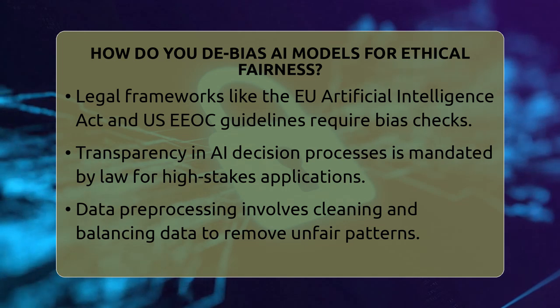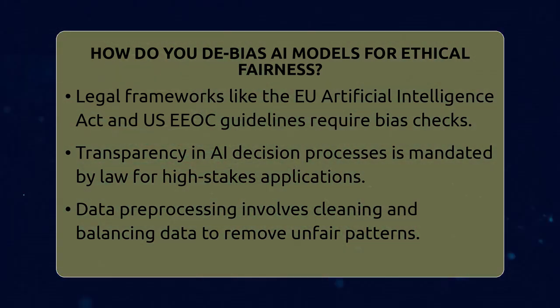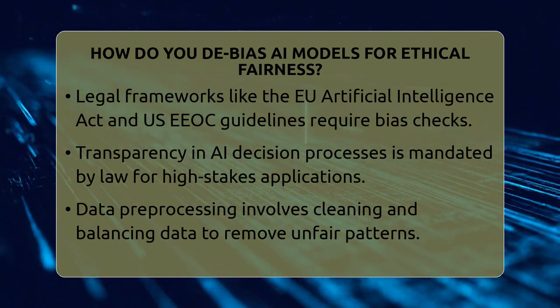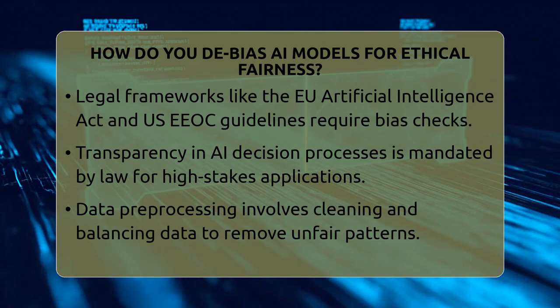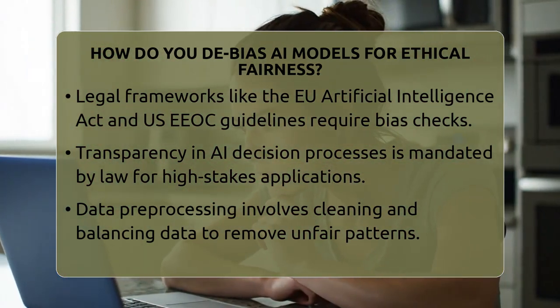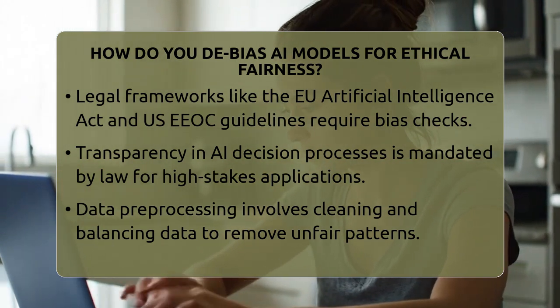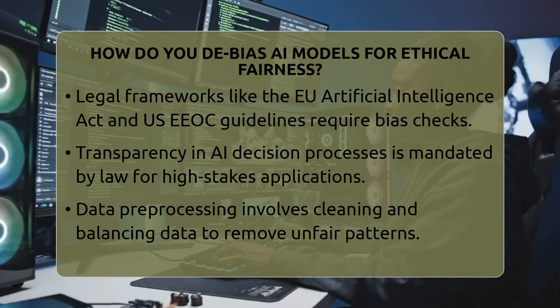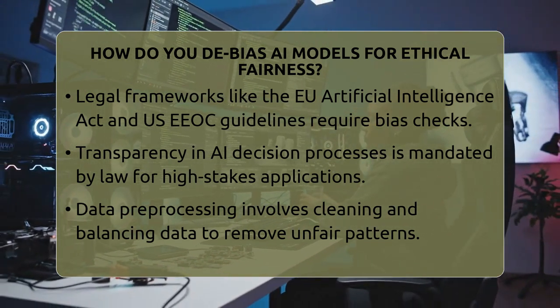There are several ways to reduce bias in AI. One common method is data preprocessing. This means cleaning the data to remove unfair patterns before training the model. For example, balancing data so that all groups are equally represented. During training, developers can use fairness metrics to measure bias. These include checking if the AI treats different groups equally or if predictions are consistent across populations.